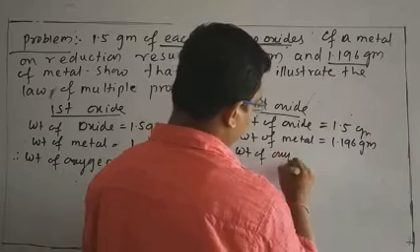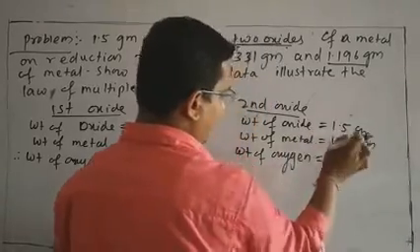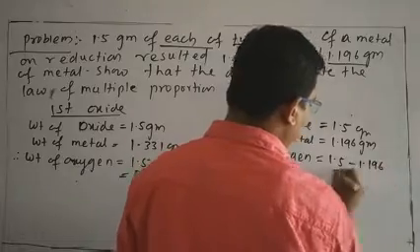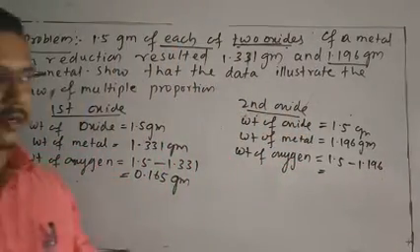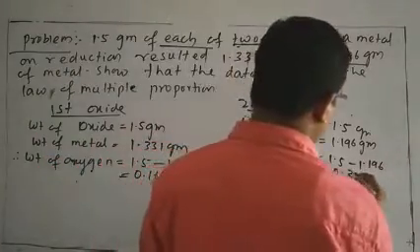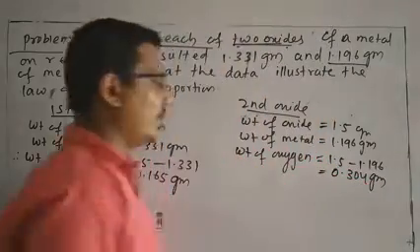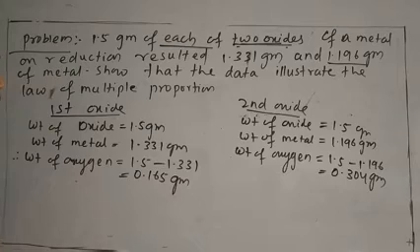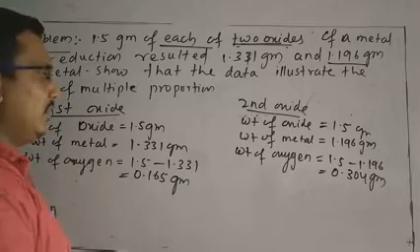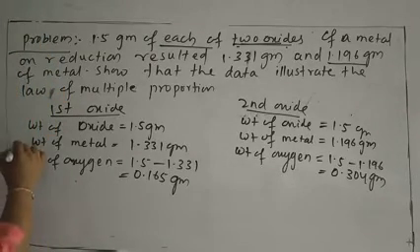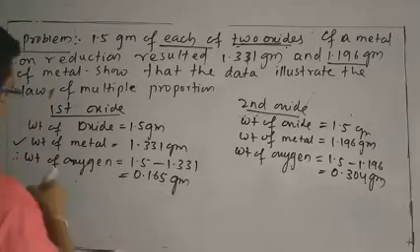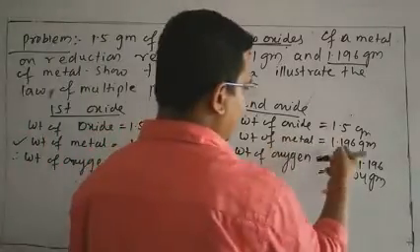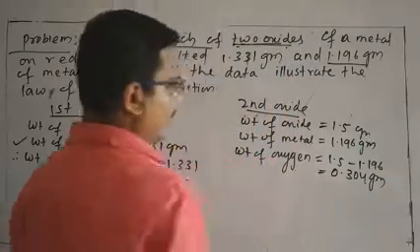Likewise, to find the weight of oxygen in the second oxide, the weight of oxygen is the weight of oxide 1.5 minus the weight of metal 1.196, which gives 0.304 gram. This is the weight of oxygen. According to the law of multiple proportions, in the first oxide one element has weight 1.31 gram and the other 0.165 gram. Here metal has 1.196 gram and oxygen is 0.304 gram.